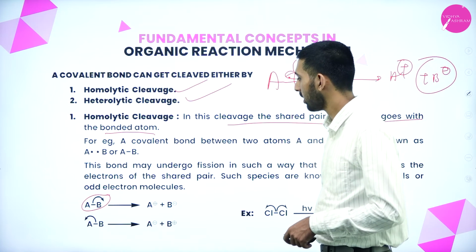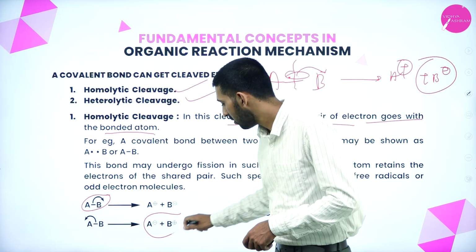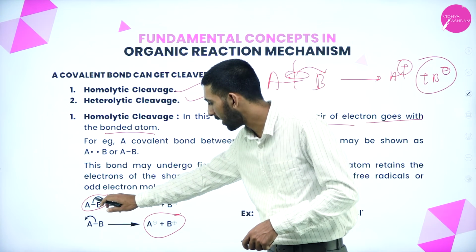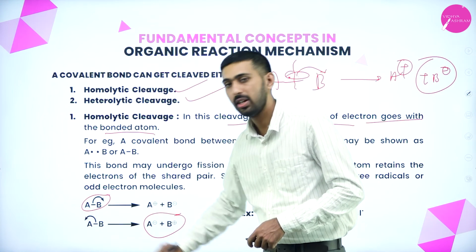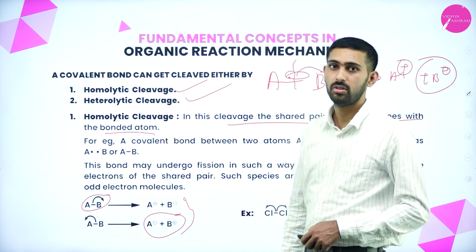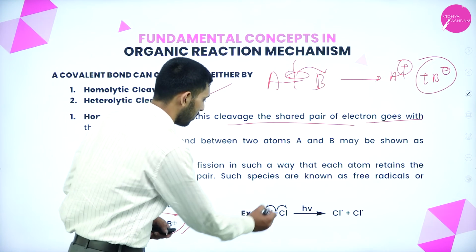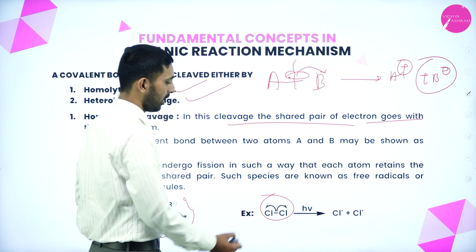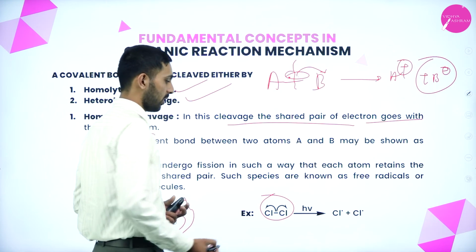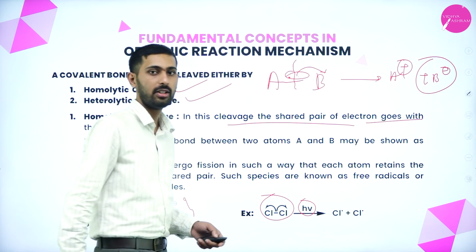Did you understand? Next thing is homolytic cleavage. Here you see 2 electrons are present. They can go directly to B, or from B to A also. So you can get 2 mechanisms here. Let us take an example: Cl2 when kept in the open atmosphere, under light, gives Cl dot plus Cl dot.